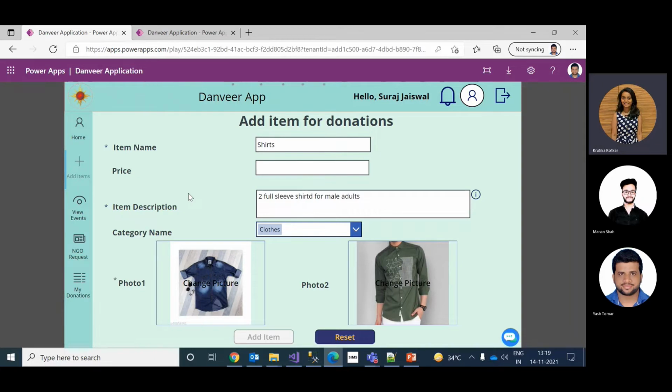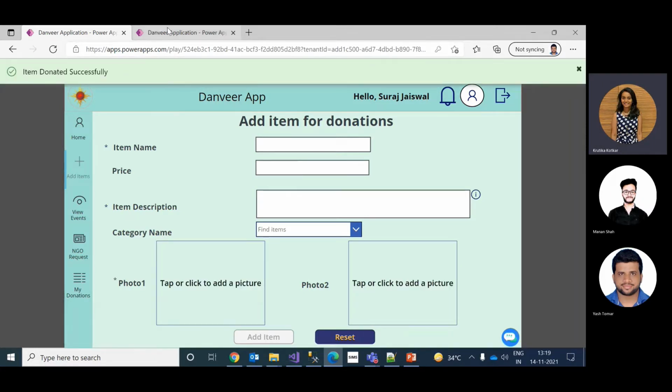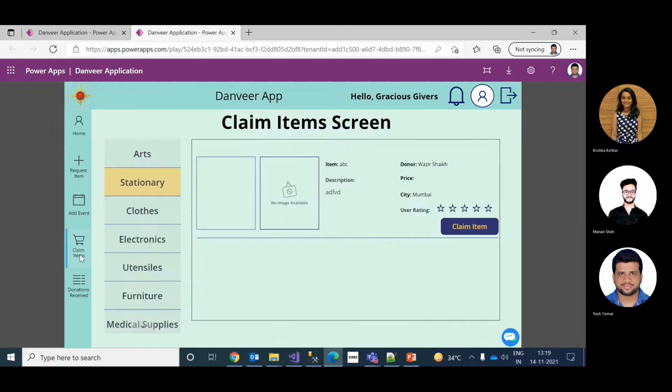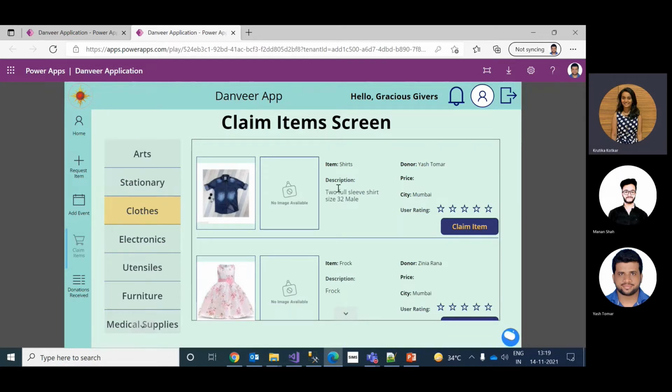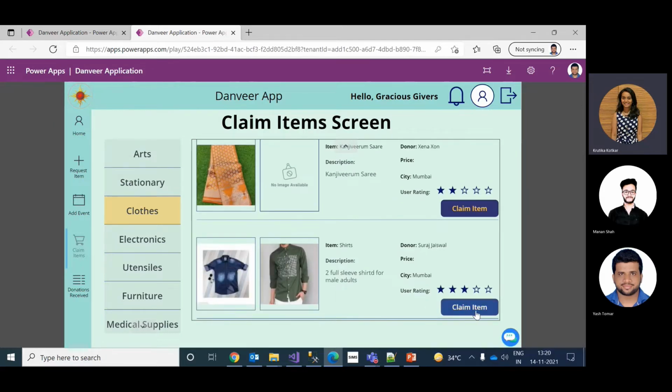Upon successfully adding that item, if the NGO requires that particular item, they would go and claim it. If we click on the clothes section, the NGO can claim based on the user rating that is given. So if a user rating is good, then the NGO can go ahead and claim the item.